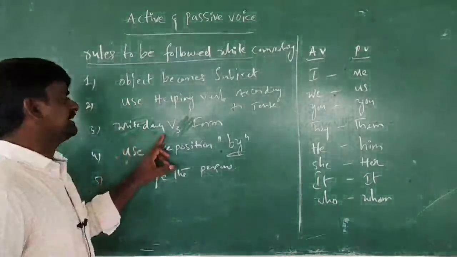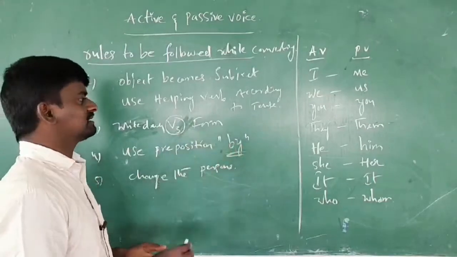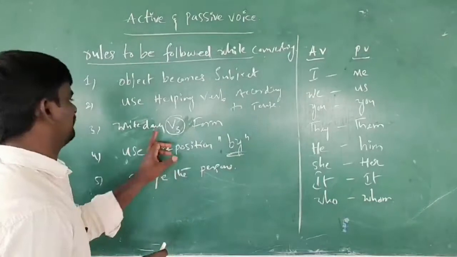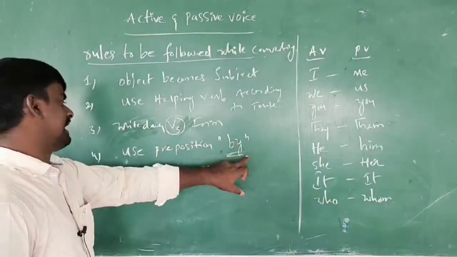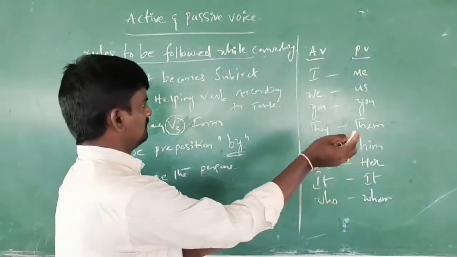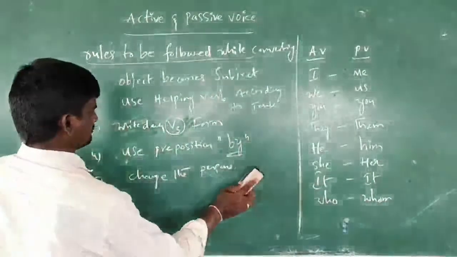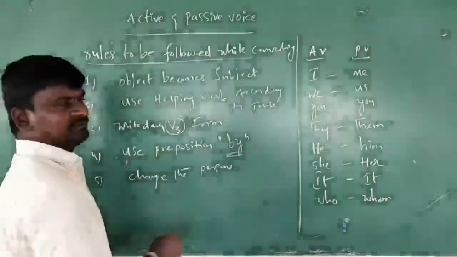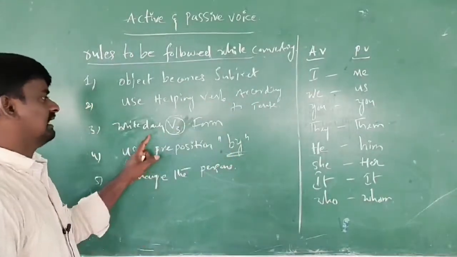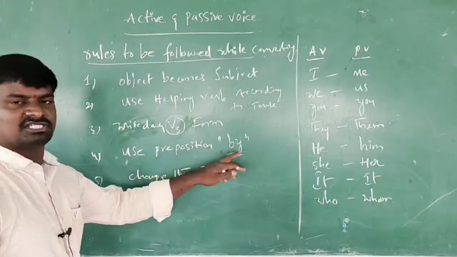Next, write down verb form 3. I will give you one example. Next, verb form 3, use the preposition by, change the person. For example, I change the persons. First, the object becomes the subject. Use helping verb according to the tense. Write down verb form 3. Next, use the preposition by,